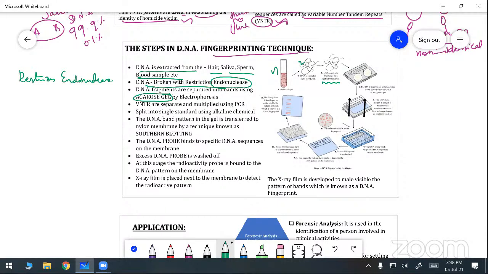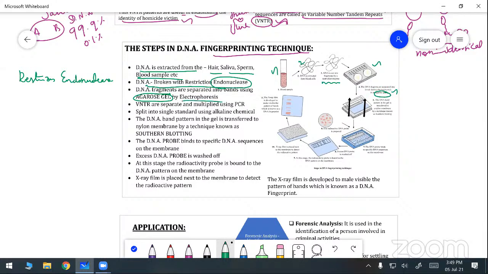Then the DNA fragments are separated into bands like this, with the help of agarose gel, by electrophoresis.